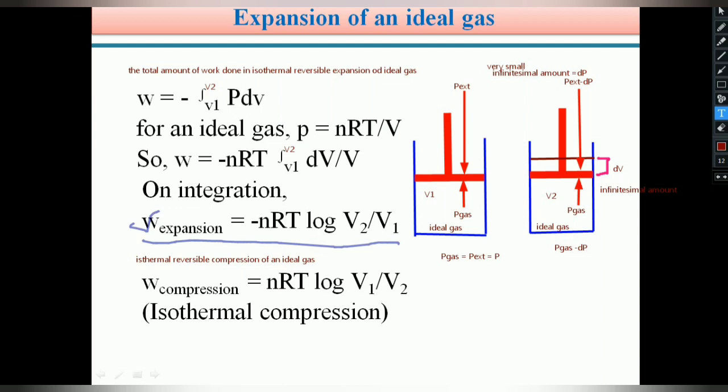Students, you should be familiar with these two relations. If you remember these equations, then we can easily explain the Carnot cycle. So if an ideal gas undergoes isothermal reversible expansion, the total work done W equals minus nRT log V2 by V1. For compression, W equals nRT log V1 by V2.